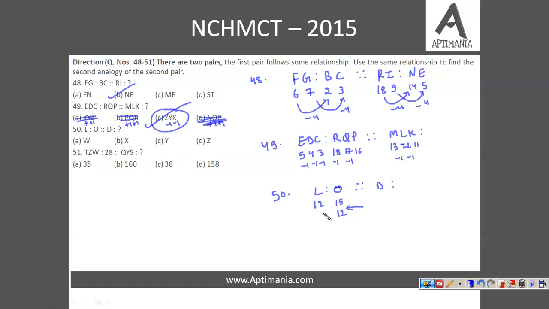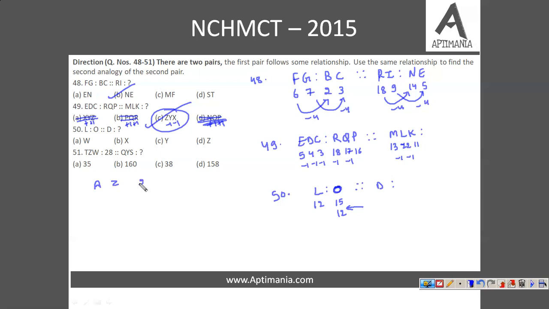And if we find the position of O from the initial alphabet series, it is position number 15. So basically this is what they exhibit, for example A is the first letter, Z is the last letter.